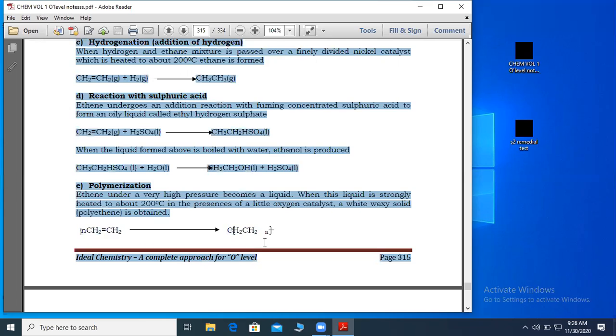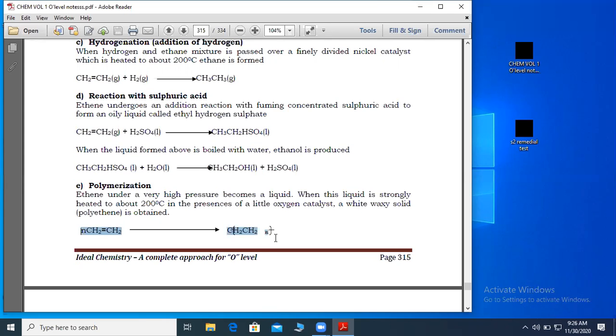And the process is polymerization, where we said very many small molecules of low molecular mass join together to form one large molecule, which has a very high molecular mass. So that is the equation that leads to formation of polythene.